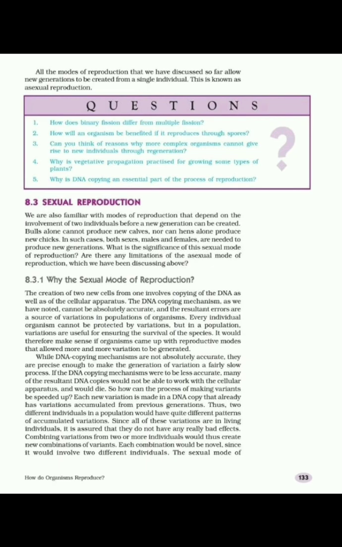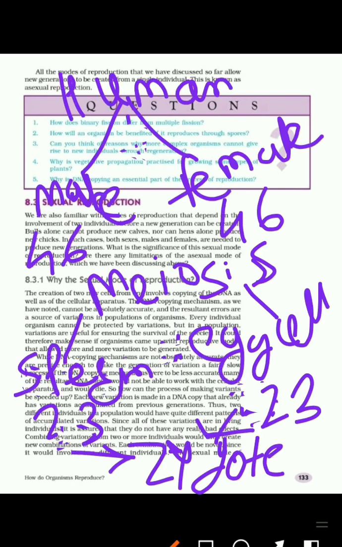Hence, sexual reproduction is important for the process of variation and gives more chances of survival, because here there are chances of variation, and if the variation is beneficial and feasible, then it helps that cell for survival. Here we can see the example that human beings have two opposite sexes, male and female. In each cell they have 46 chromosomes, that is 23 pairs of chromosomes.